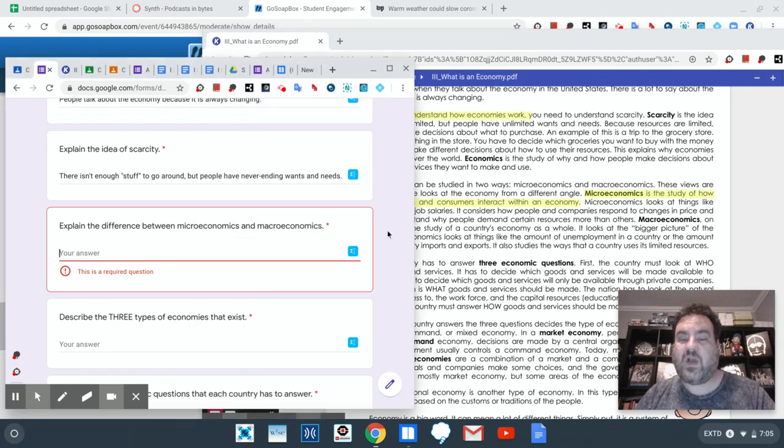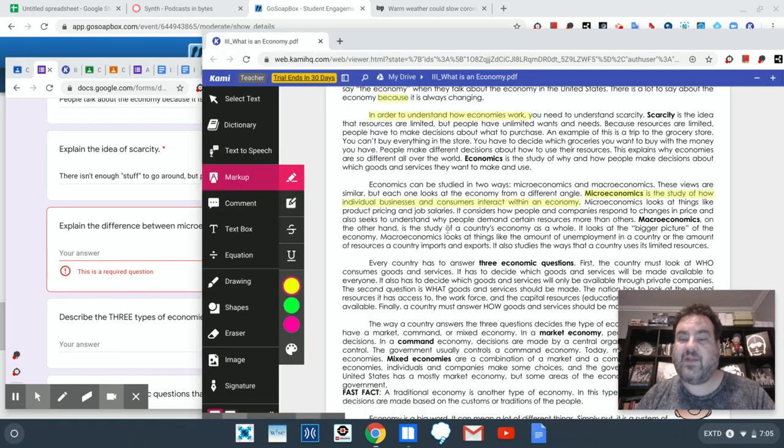So I'm going to use a couple things that are in here as part of my answer. So microeconomics is looking at smaller picture, like jobs and companies, whereas macroeconomics is looking at countries as a whole, as a bigger picture.